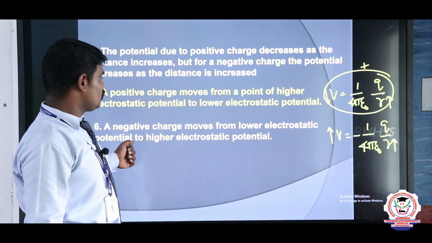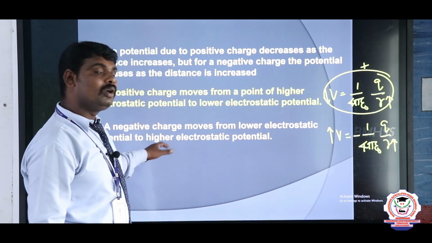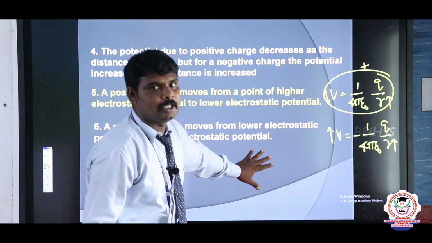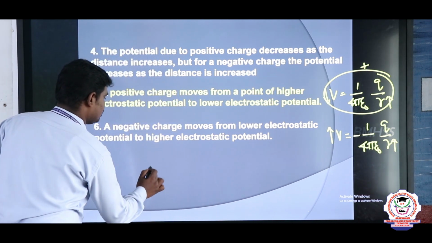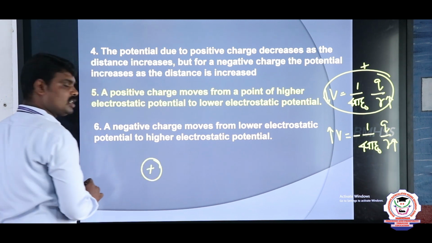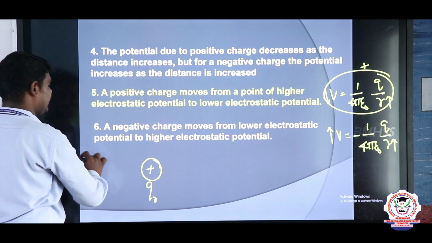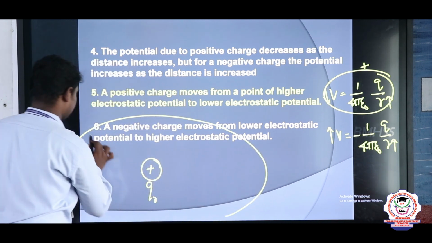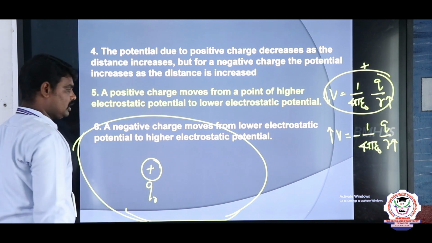Next, a positive charge moves from a point of higher potential to lower potential. A negative charge moves from lower electrostatic potential to higher electrostatic potential. See, this is my source charge, and here the electric field is produced, due to the positive charge.